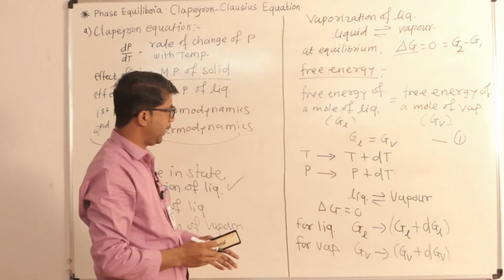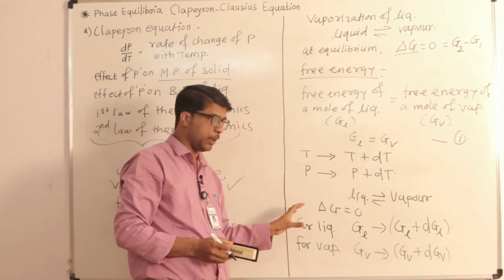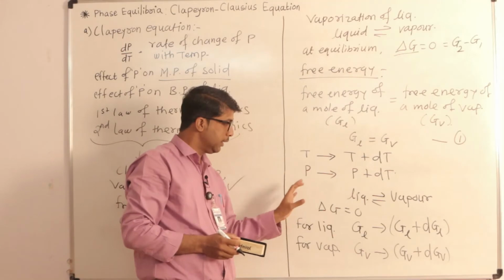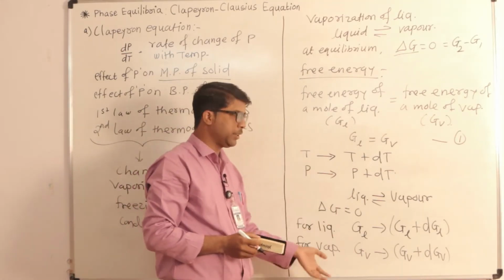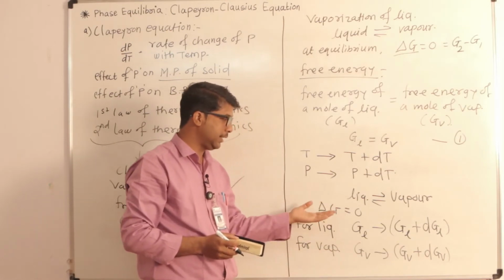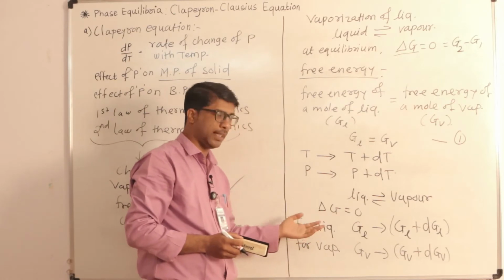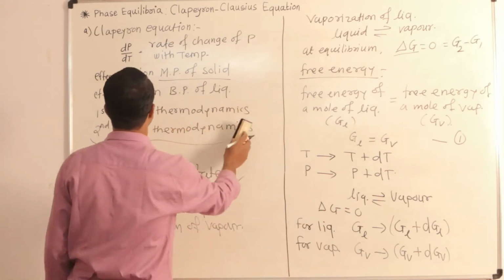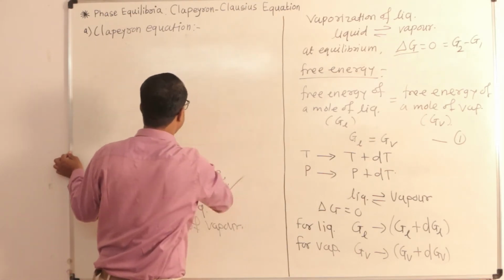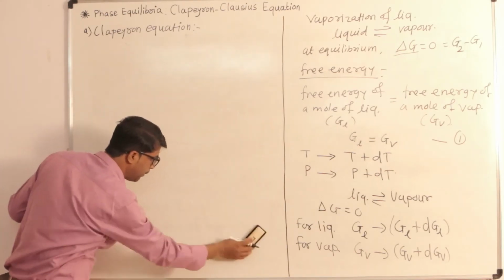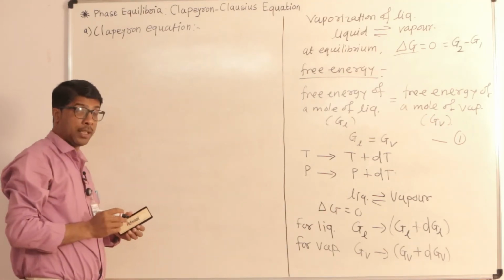Here when the temperature and pressure increase, the two phases are in equilibrium. The main point is that when temperature and pressure increase, the equilibrium is re-established.